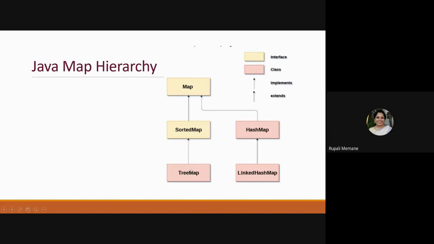Now, sorted map means whenever I implement a tree map, you know the tree set you have done. A tree is always going to store the elements in ascending order. So even if I keep a key value pair, it is going to sort with respect to the key, not the value, but the key element which is stored. It is going to sort it accordingly. So a tree map is automatically going to be a sorted map. And the other collections we have are the linked hash map and the hash map.